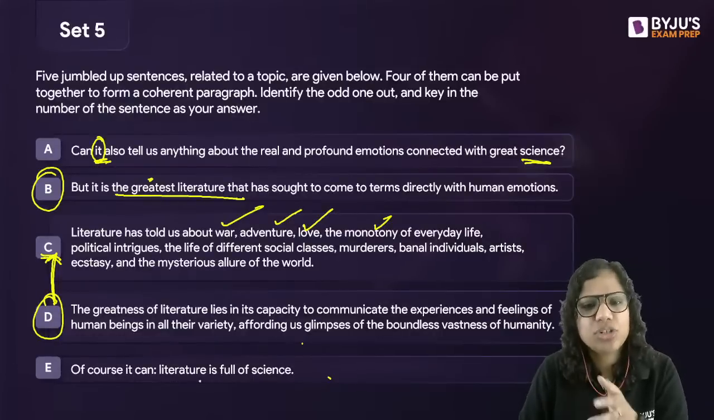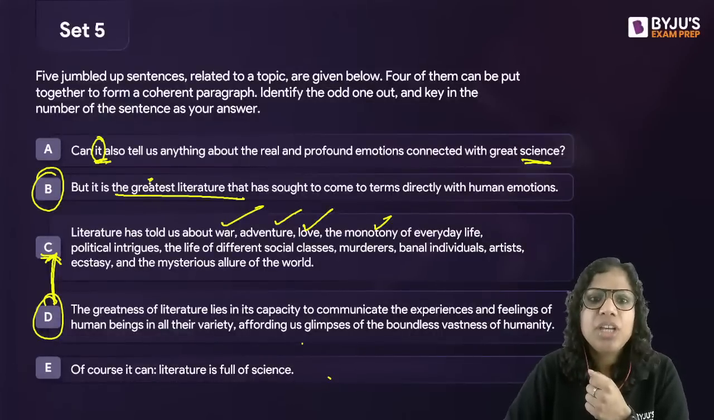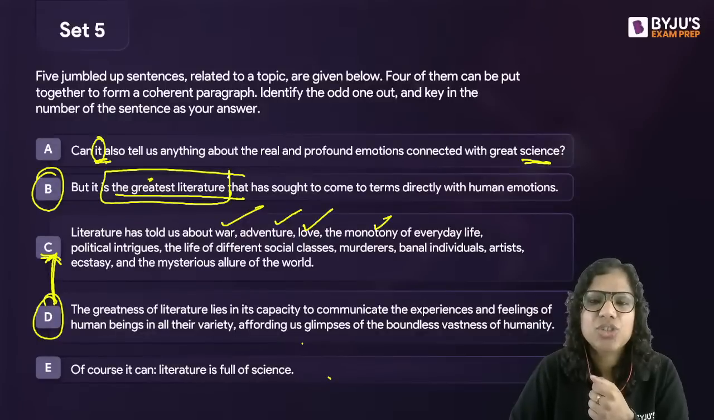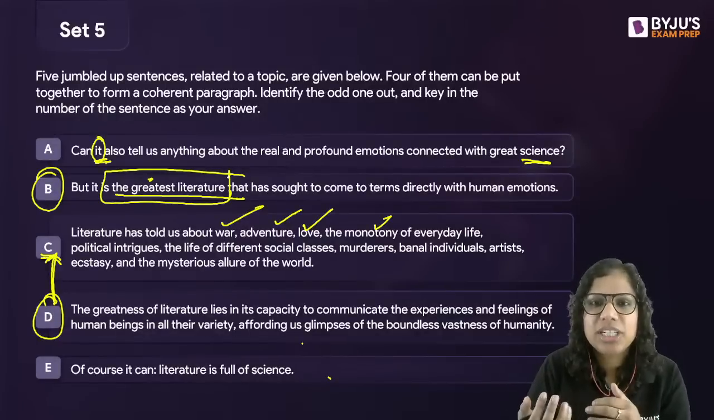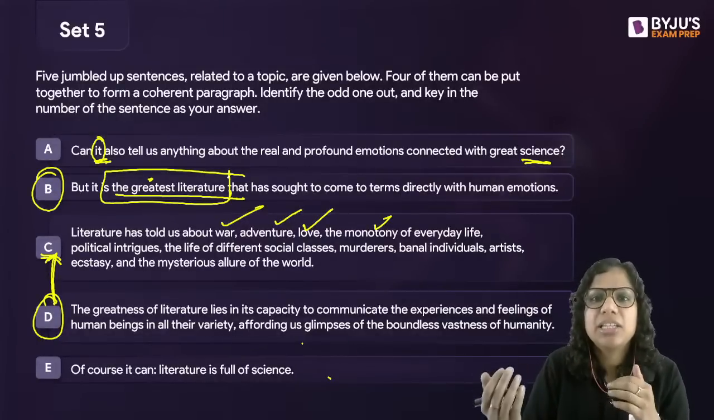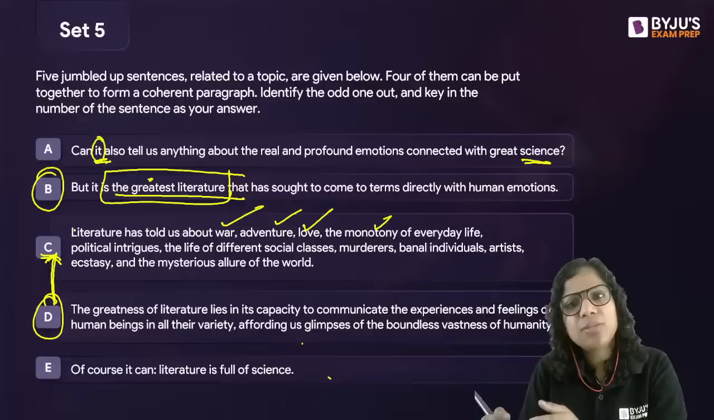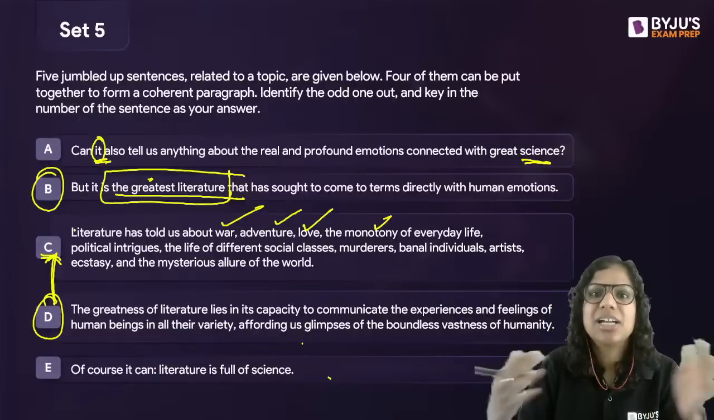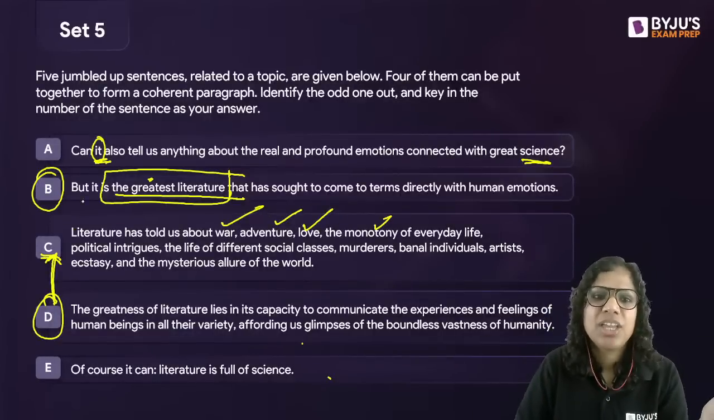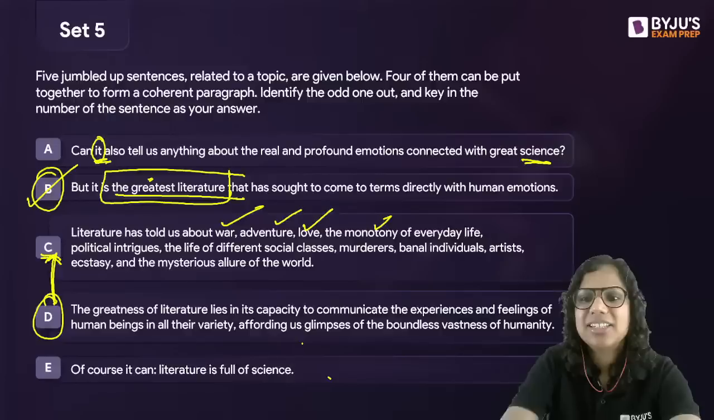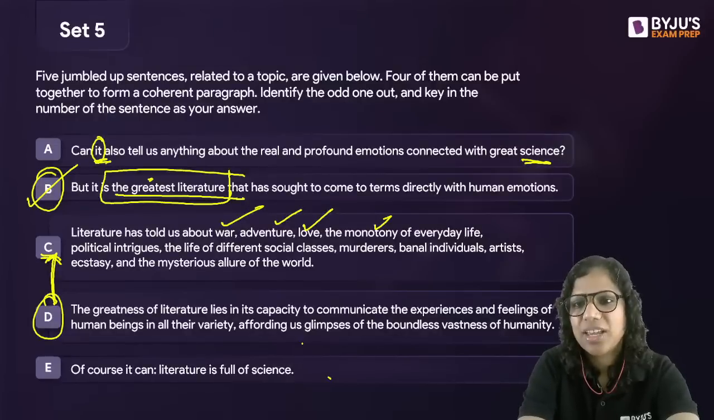Then we say, can it also tell us something about science? And then we say, oh, of course it can. Literature is full of science. We are not talking about the greatest literature or the not so great literature here, right? We're not comparing literature here. So it's just about the fact that it can tell us about feelings. Can it also tell us about science? That's the theme of this paragraph. Hence, it is B. That is the odd sentence out.